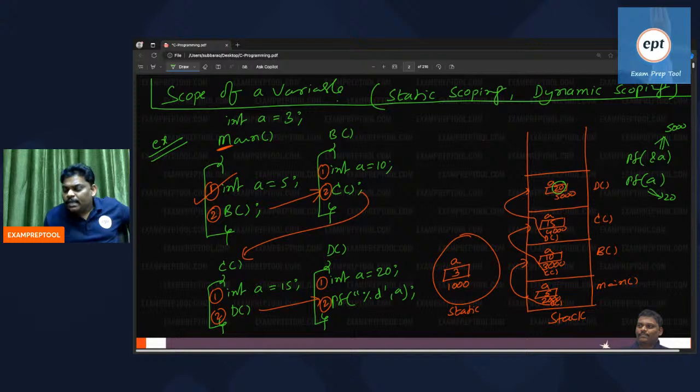Some people are asking, sir, in the place of stack, can I use Q? If you use Q, only the first person will come. Who is the first person? Suppose I am using Q, who is the first person? First in, first out. Main, what is the answer? 5 will be printed.